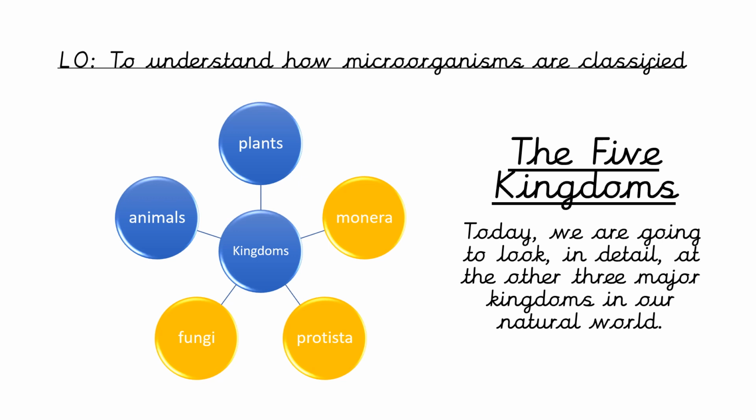Good morning. This morning we're going to be understanding how microorganisms are classified. Microorganisms are tiny living things that it is not possible to see without the use of a microscope. There are 5 kingdoms in the natural world. We have looked at plants and animals. Today we're going to look at the other 3 major kingdoms, Monera, Protista and Fungi.